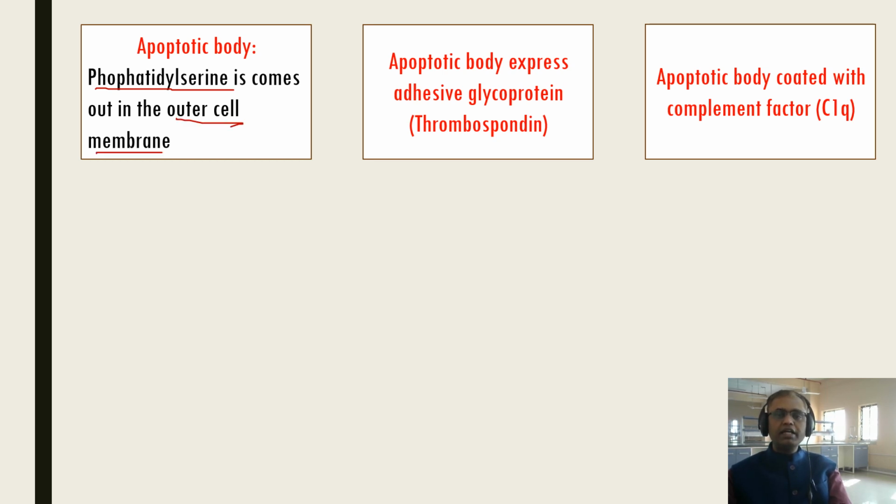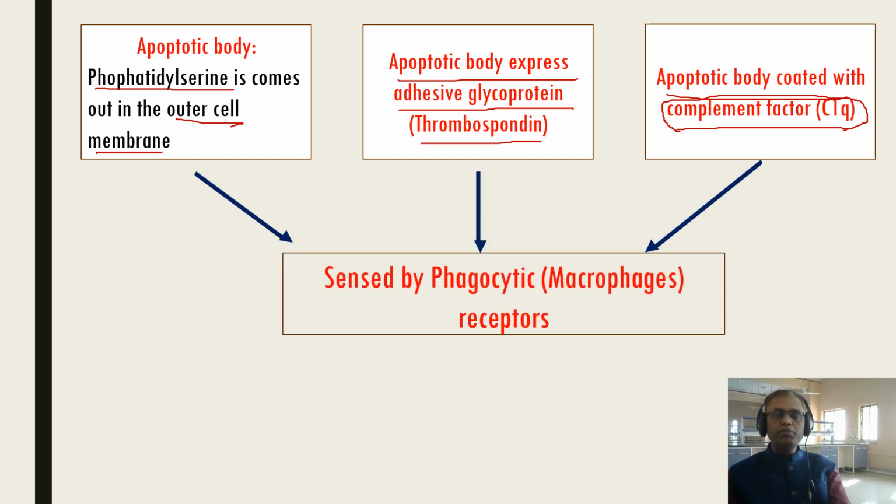Next, the apoptotic body expresses an adhesive glycoprotein, thrombospondin. And third, apoptotic bodies are coated with complement factor C1q. The complement factor I will explain further later. It is a very beautiful chapter for learning immunology. Because of these three, they will be sensed by the phagocytic macrophages.